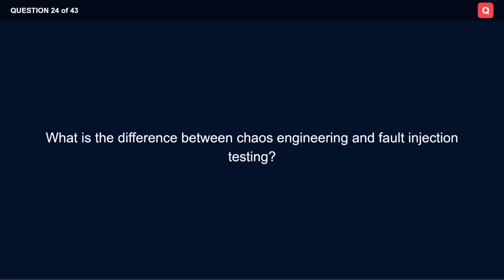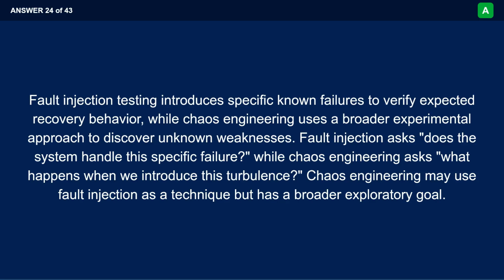What is the difference between chaos engineering and fault injection testing? Fault injection testing introduces specific known failures to verify expected recovery behavior, while chaos engineering uses a broader experimental approach to discover unknown weaknesses. Fault injection asks, does the system handle this specific failure? While chaos engineering asks, what happens when we introduce this turbulence? Chaos engineering may use fault injection as a technique but has a broader exploratory goal.